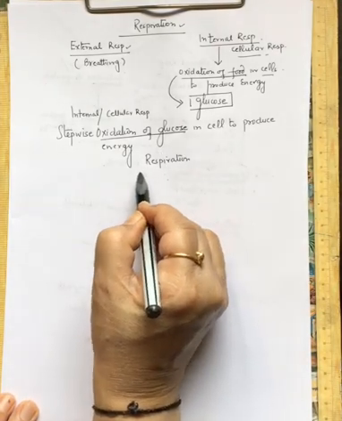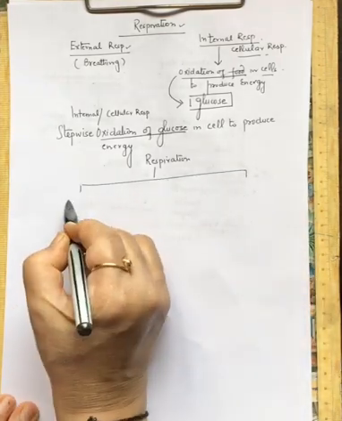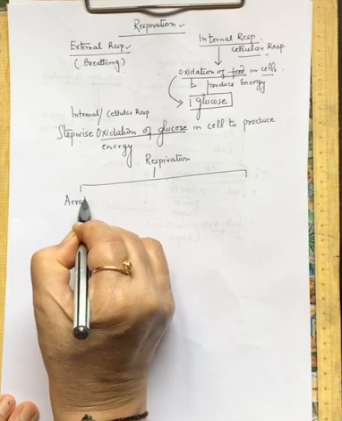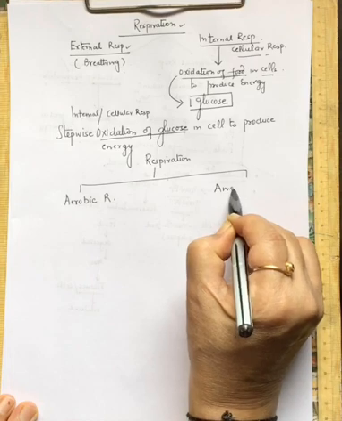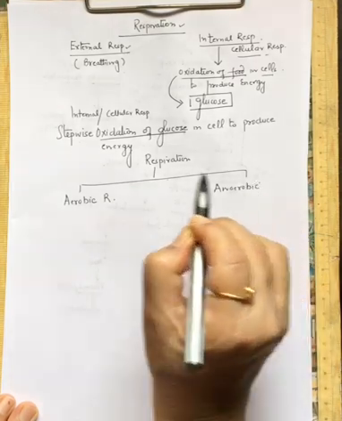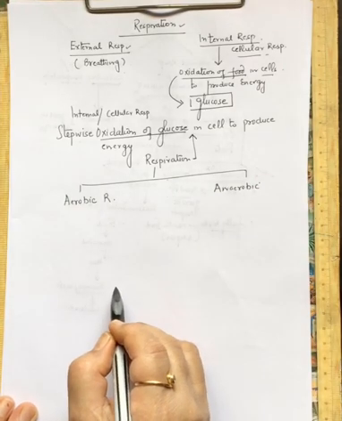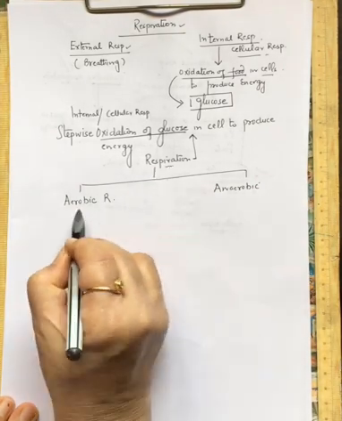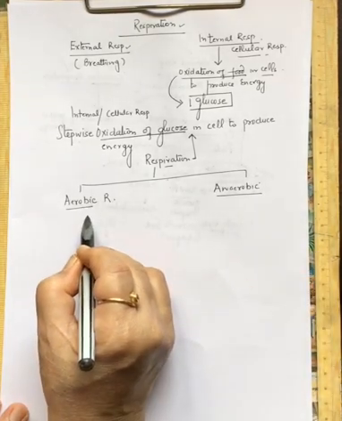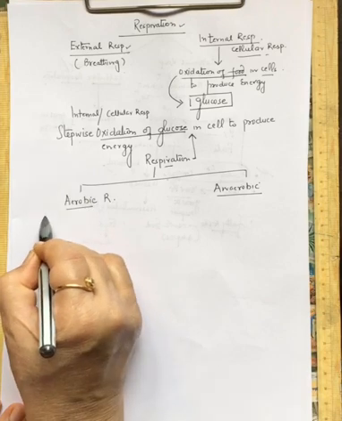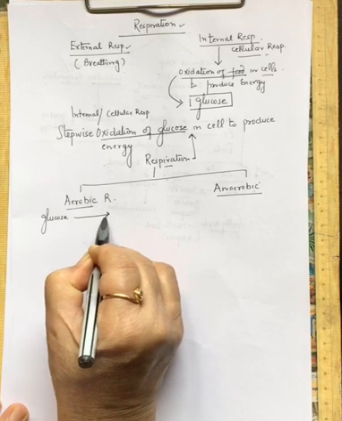So this respiration, internal respiration को again we can classify as aerobic respiration and anaerobic respiration. So what is respiration? It is the breakdown of glucose to produce energy, and this respiration can be aerobic or anaerobic. Now what is aerobic respiration? In aerobic respiration, the glucose is completely oxidized.